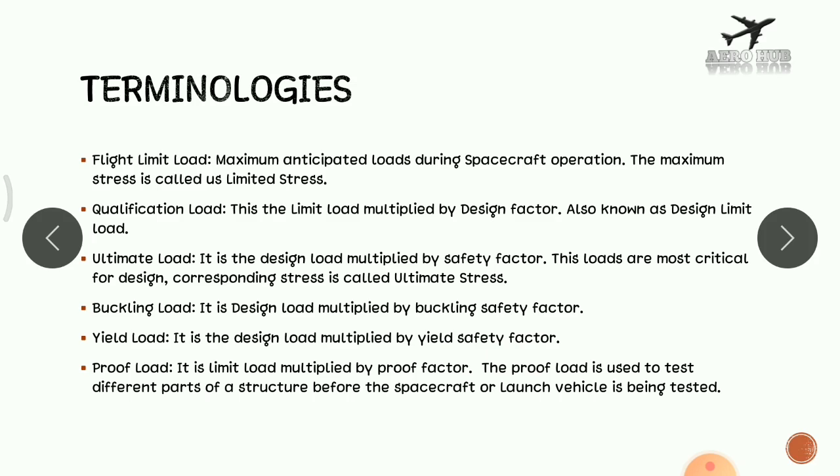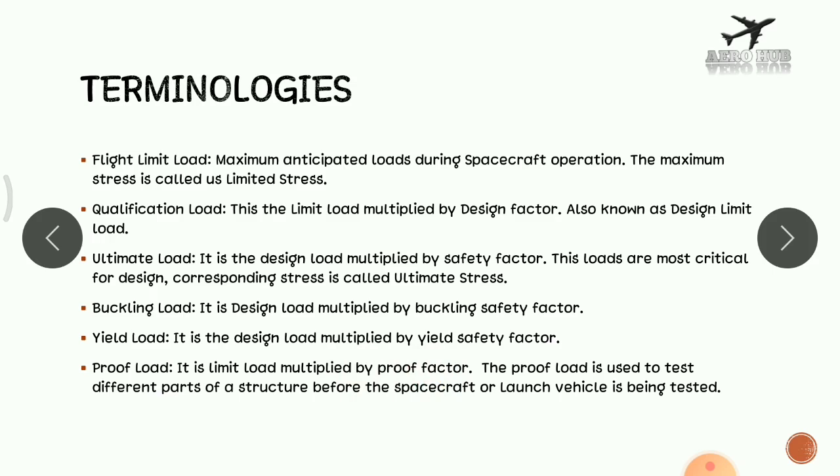One of the important loads that we have to understand as an aerospace engineer is the proof load. The proof load is the product of the limit load and the proof factor.